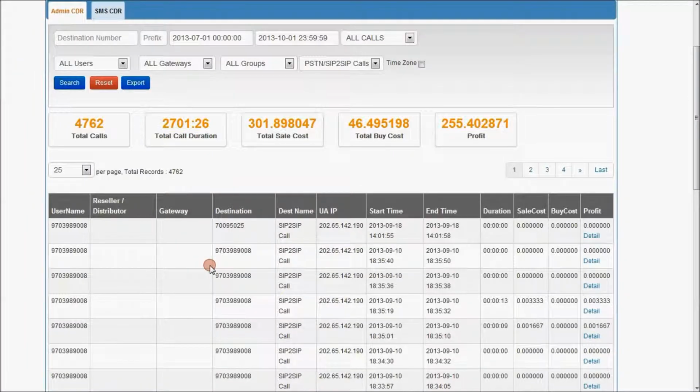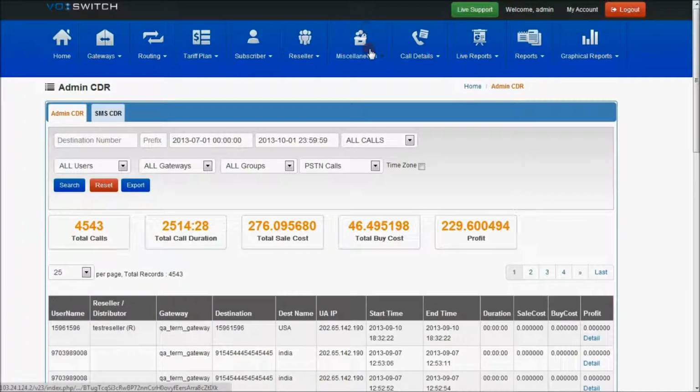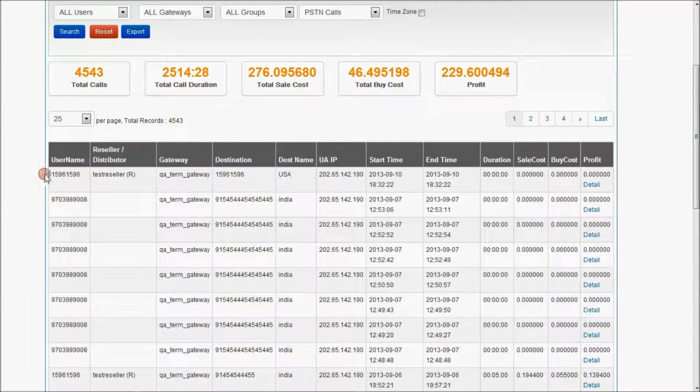I came back with the same number, and as you can see on selecting the PSTN calls, there is a difference between reseller and distributor. There is an empty space for a reseller. The calls with empty reseller or distributor are the direct subscribers, the subscribers created under admin directly, and the subscriber calls which are initiated from the reseller created under the admin. So the reseller name will be displayed,